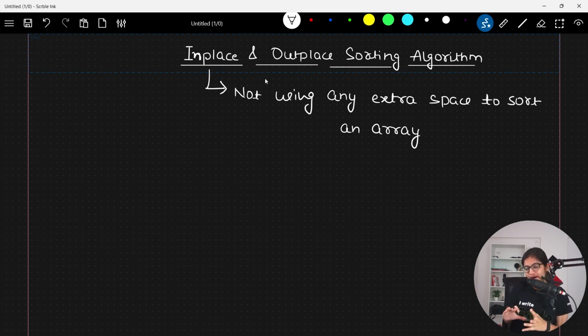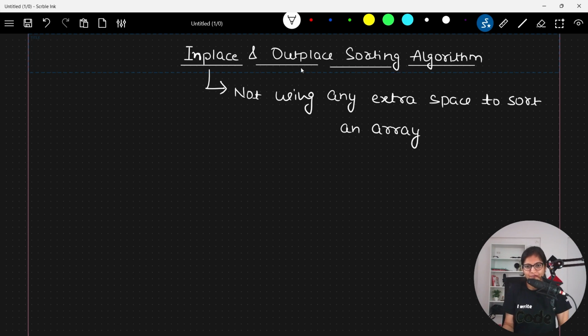But suppose you are using extra space. For example, you will come across many sorting algorithms that we will cover in our upcoming classes, where you have the array, that's fine, that's not extra space. But apart from that, in order to sort that array, I need some extra space. In order to run that code, we create some extra array, right?